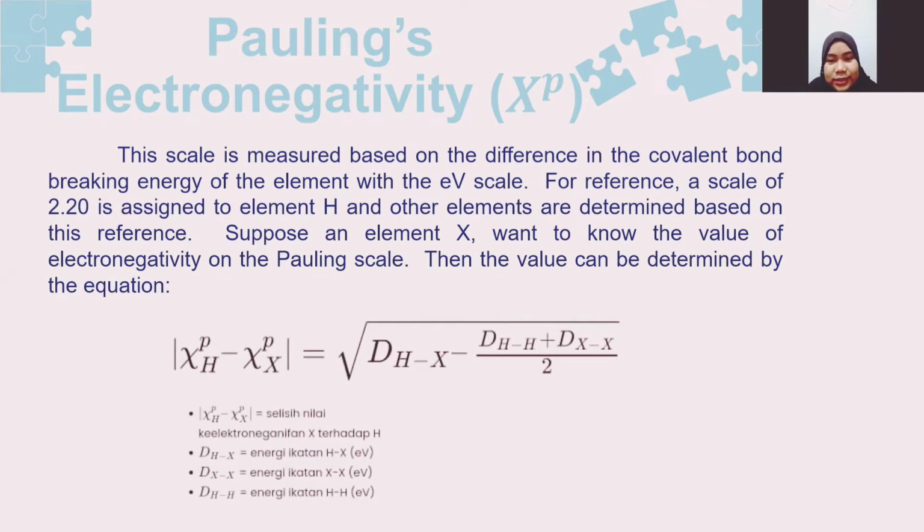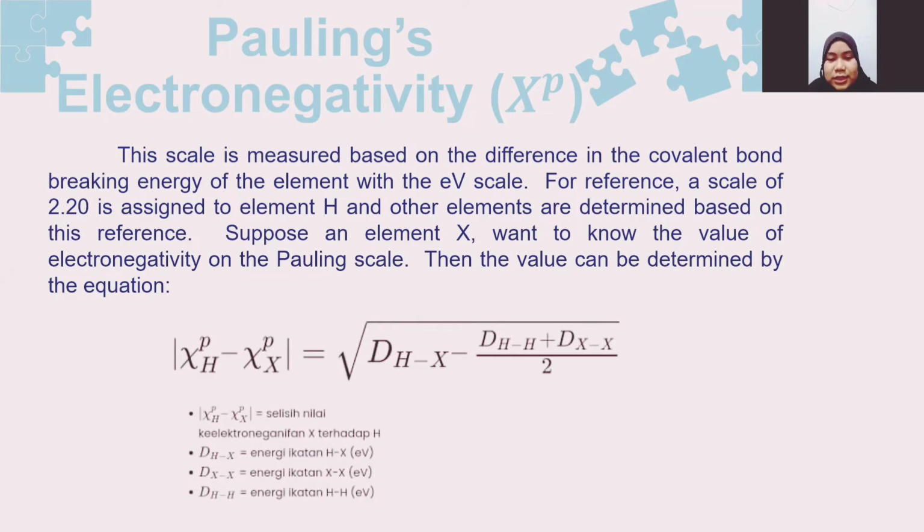For reference, a value of 2.20 is assigned to element H, and other elements are determined based on the reference. Suppose for an element X we want to know the value of electronegativity on the Pauling scale. Then the value can be determined by the equation.